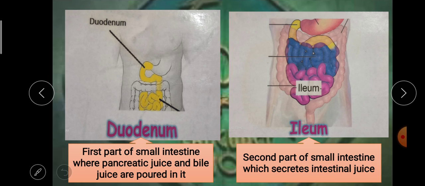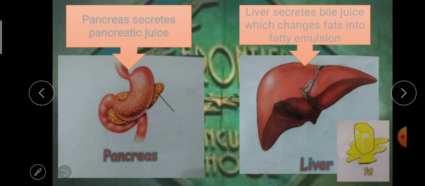Okay? And the ileum is the second part of the small intestine. Also, the ileum secretes intestinal juice. What is the function of bile juice, pancreatic juice, and intestinal juice? First, bile juice. Bile juice plays an important role in the digestion of fats. Fats are very complicated. So, the liver secretes bile juice to digest fats.